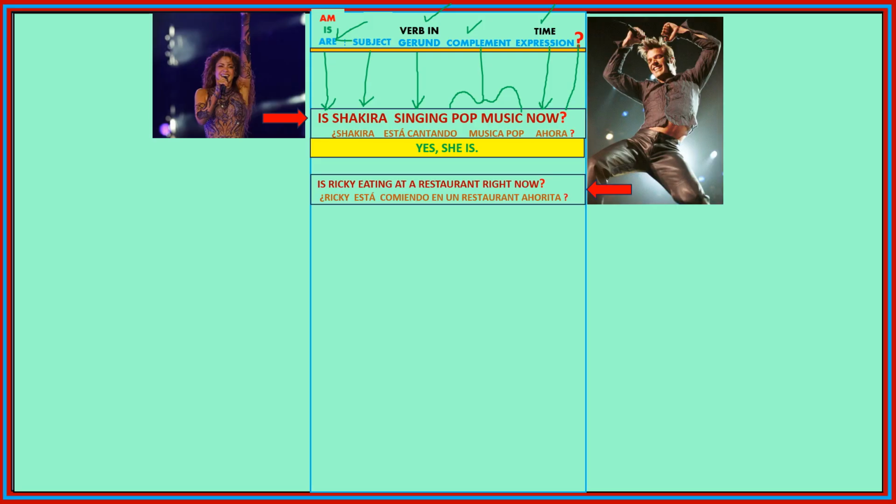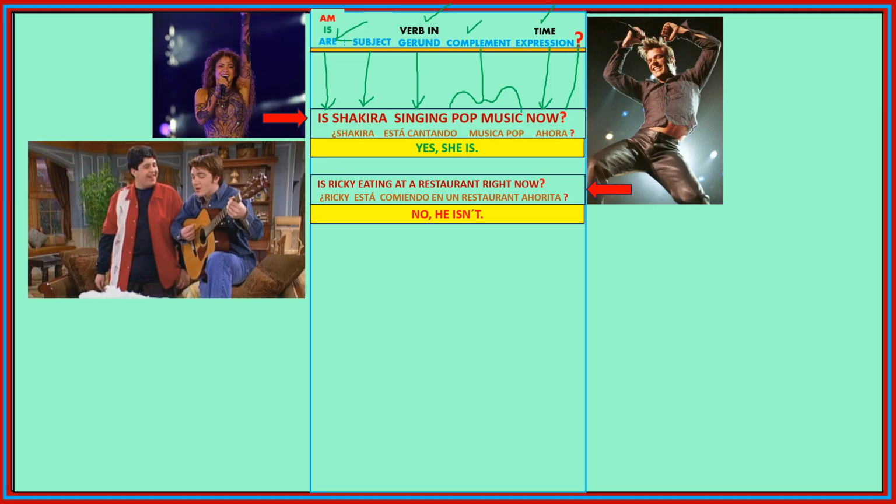Is Ricky eating at a restaurant right now? Which would be the answer? Is he eating? No, he's singing and dancing. So the answer is negative. No, he isn't. Okay, let's go on with example number 3 for the interrogative form.